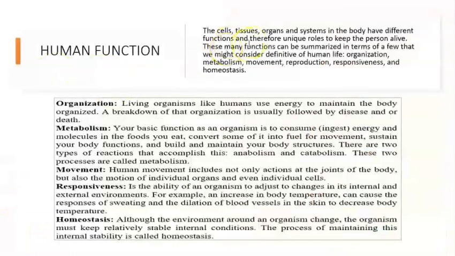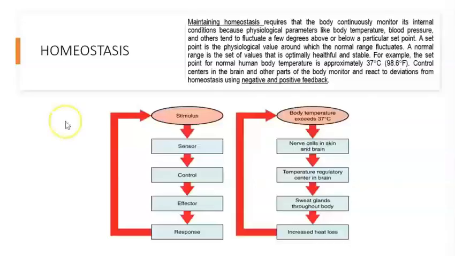All these cells and tissues and organs and systems are going to work together in order to keep the person alive. Right? In order for us to be alive, we need to have certain characteristics, such as organization, metabolism, responsiveness, movement, homeostasis. Homeostasis is maintaining balance of all the characteristics that we have inside our body. So how do we maintain balance? Well, we're going to maintain balance, homeostasis, using negative and positive feedback.